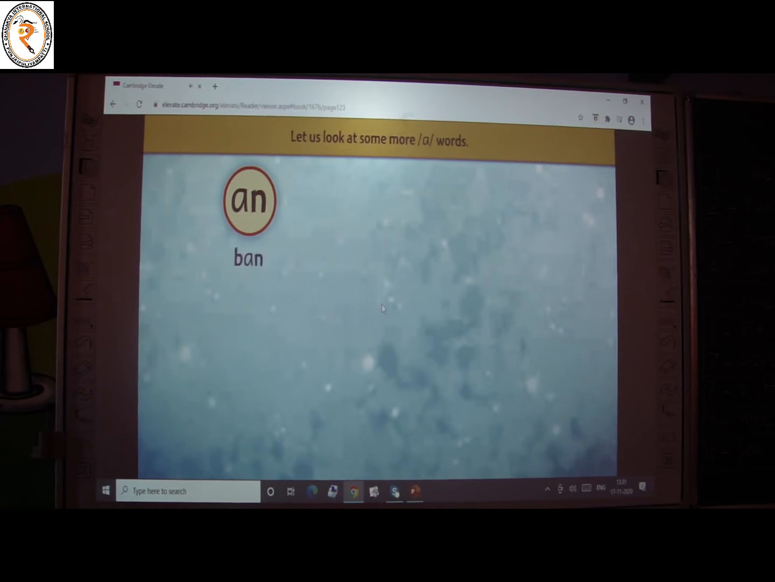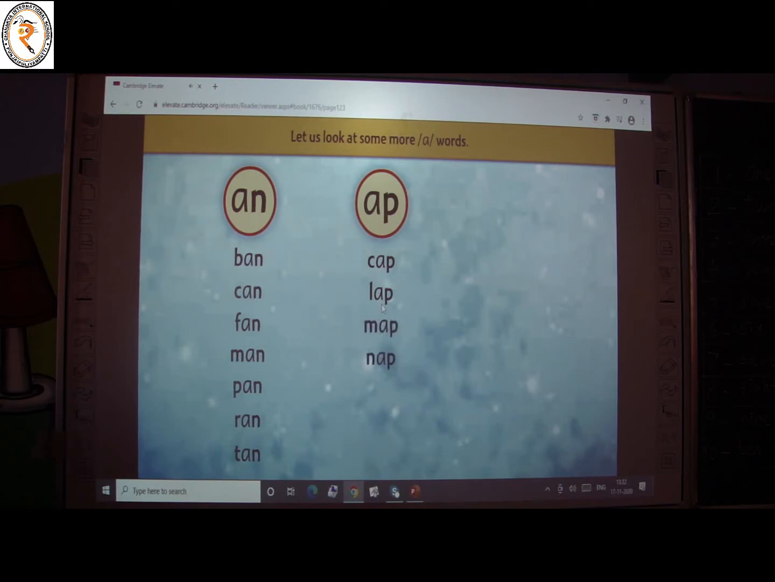Words. Bag, can, fan, man, ban, ram, dam. Words. Can, lam, man, nam, ram, dam, yam. Words. Bat, cat, fat, hat, mat, rat.